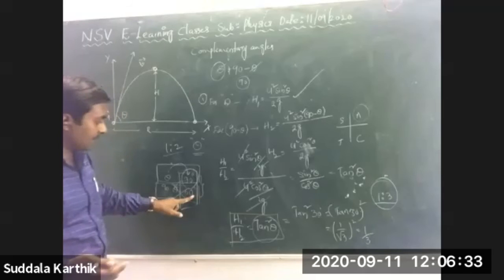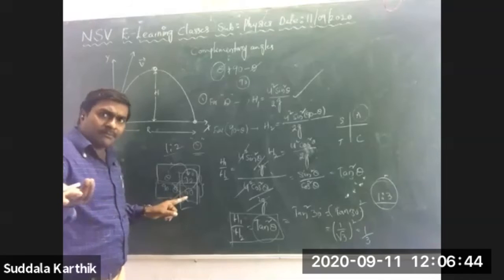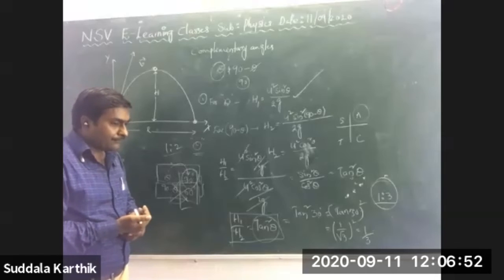Right, Nana. Sir, tell me. Just now you said the case of 30 degrees and 60 degrees. Yes, Nana. Sir, in that case, h1 by h2 equals sin square theta by cos square theta, we can also take, no, sir? No problem. But why are you going through some lengthy process? Sir, that is also correct, Nana. Exactly correct. Sir, in this case, the theta will be in.